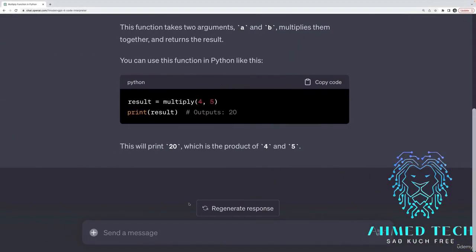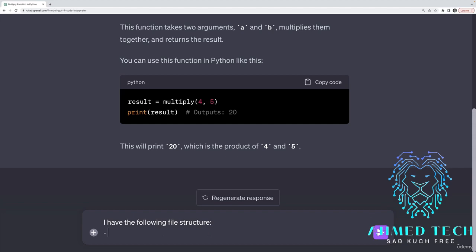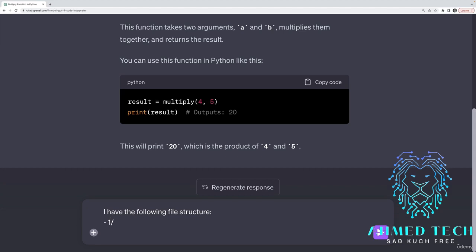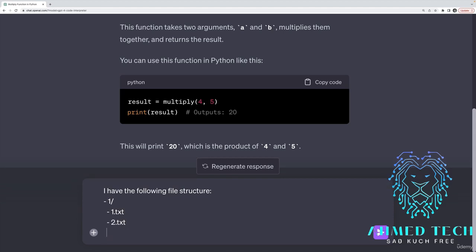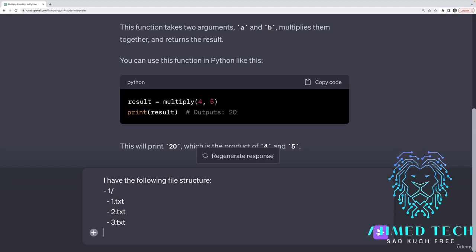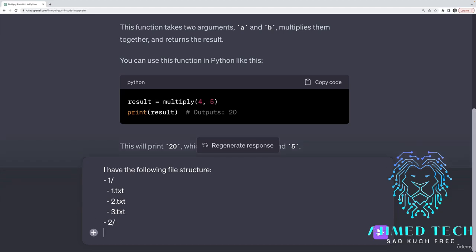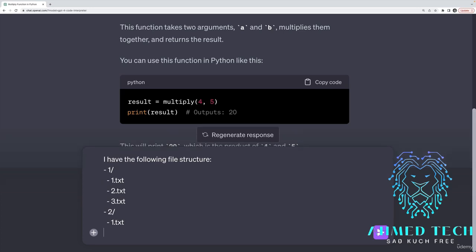So I basically wrote a prompt that says, I have the following file structure. And then I tried to diagram it here, where I have a folder with the name of 1. And then inside that folder, I have 1.txt, 2.txt, 3.txt. And then I have a folder called 2. And inside of that, I have 1.txt. And I'll just leave it off at 2.txt.